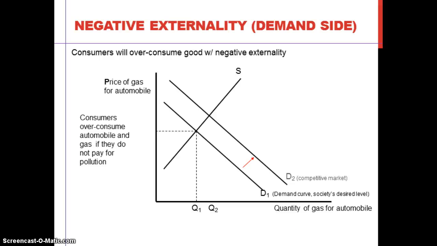So in other words, as a result of complete market self-interest actions, we will have this overconsumption which causes pollution. As I explained in the previous slide for negative externality from the supply side, this is the ideal equilibrium and this is the market equilibrium. So this overconsumption produces deadweight loss.